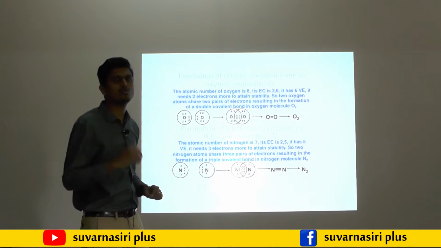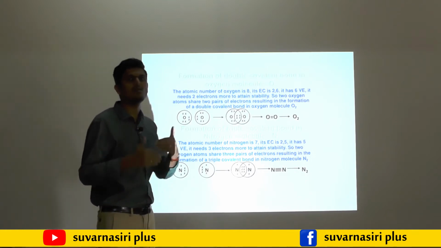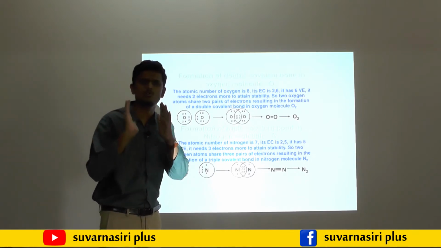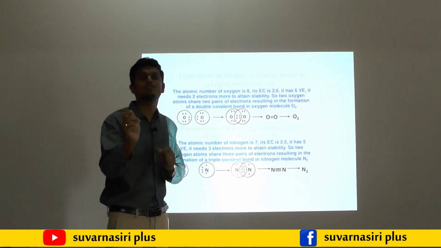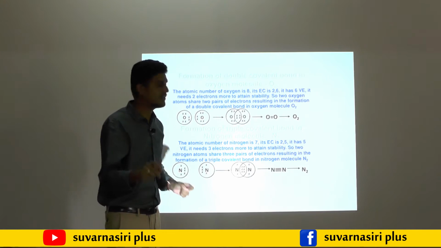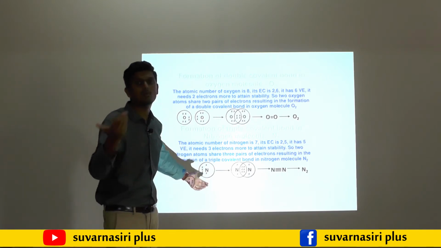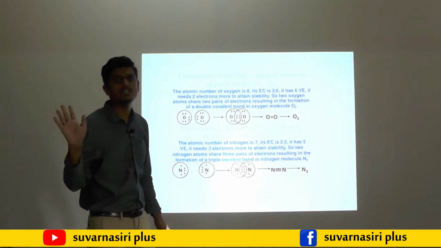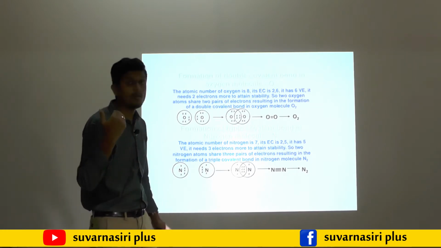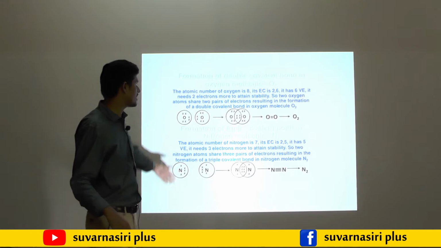In your lower class, in your 9th standard, you studied that bond formation takes place just to become stable. All elements will undergo reaction only if they are ready to become stable. If they get the octet structure or a completely filled structure, then only they will go for the reaction, or else they will never form the bond.